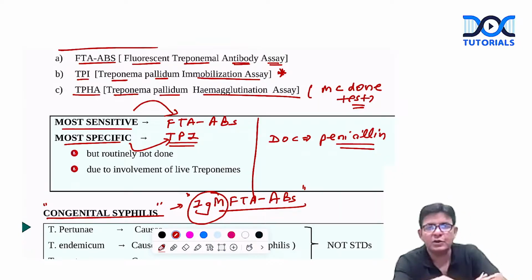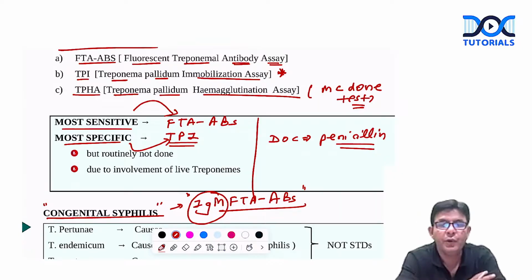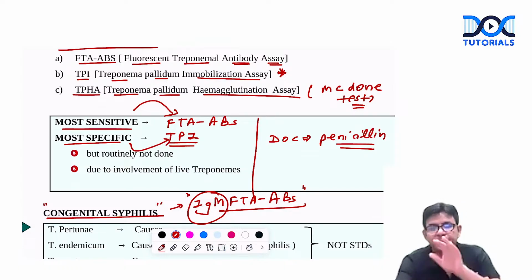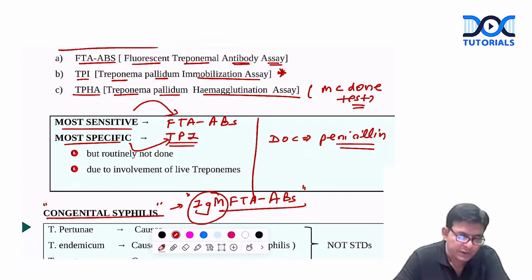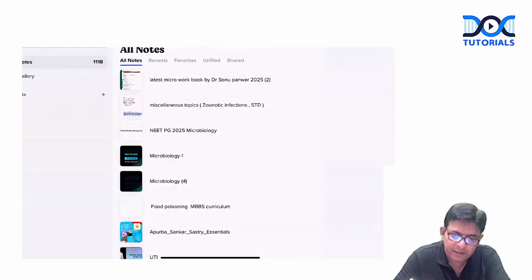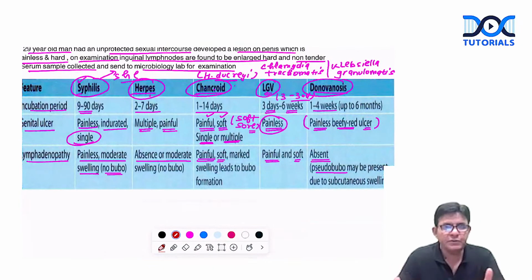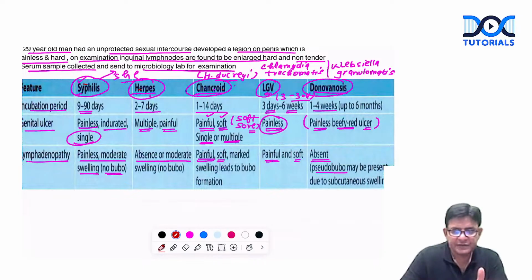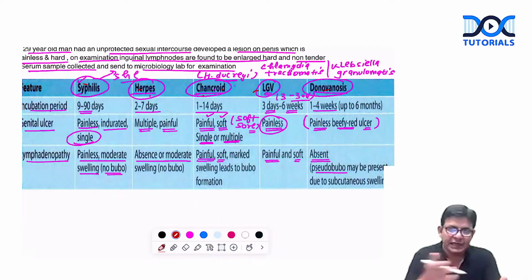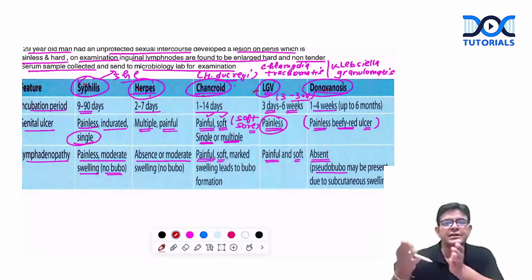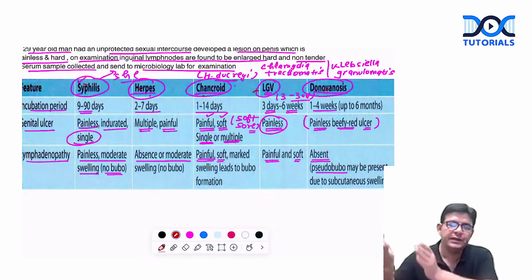If you write this much also, I guarantee you, nobody can cut your marks. Nobody can cut your marks if you write up this much also regarding syphilis. So guys, these particular names you should know. She have CLD, chronic liver disease. This gives you a sequence. By this sequence, you can remember the names of the various diseases: syphilis, herpes, chancroid, LGV,